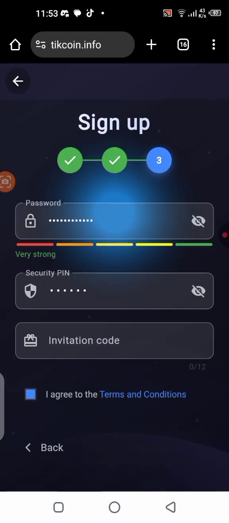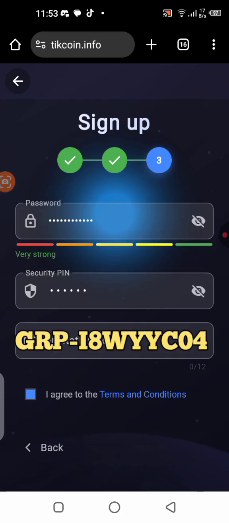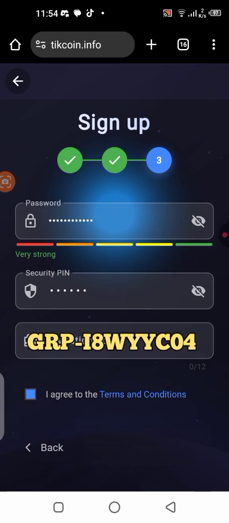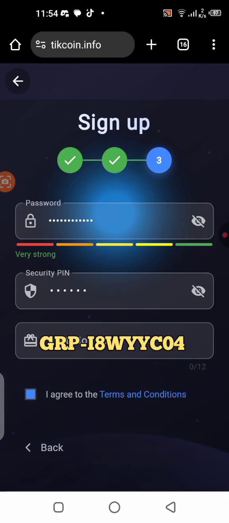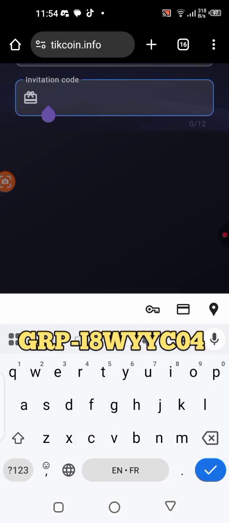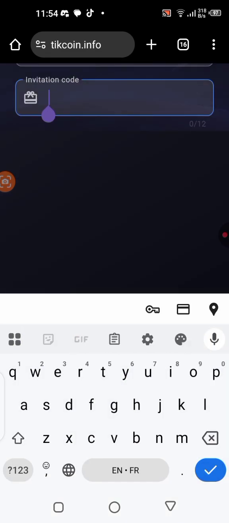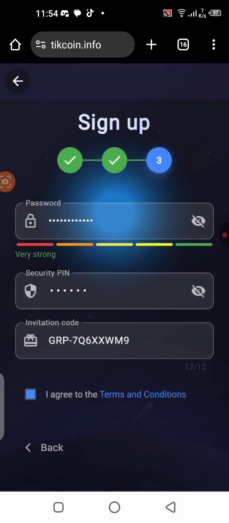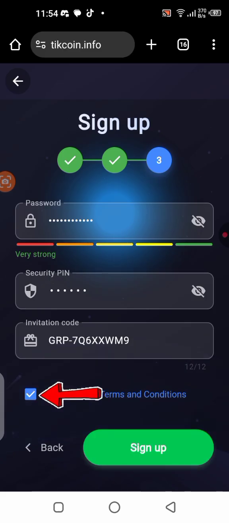Alright, so you have to create your password. After creating your password, you create a pin code, 6 digits. Alright, use 6 digits to create this pin. Then after that you need to use your invitation code. Now my invitation code is blinking on the screen right now. You can copy it, or it's going to be in the description of this video. You can copy it from there and paste it right in this box and you are good to go. Like I am also pasting the invitation link from my upline. I'm going to paste it right here right now. Okay, then the next thing you do is to tap on this box here, then you click on sign up.